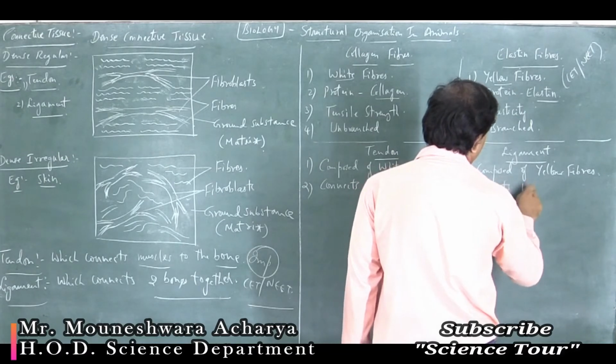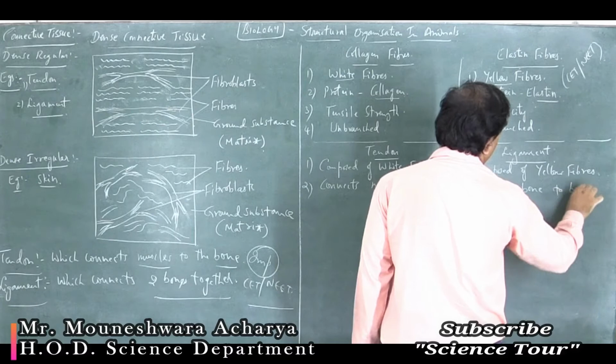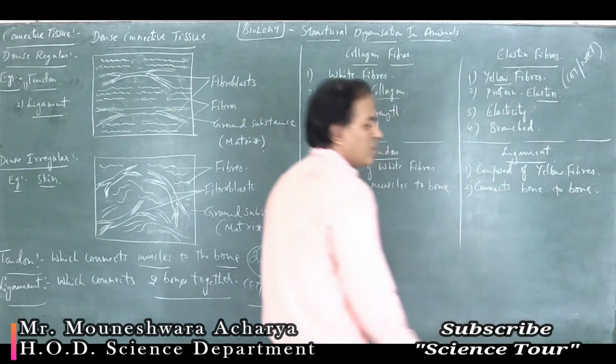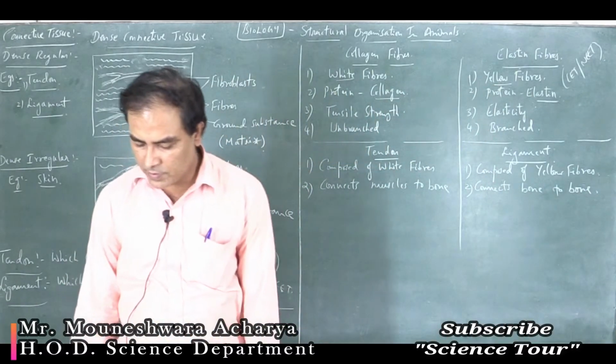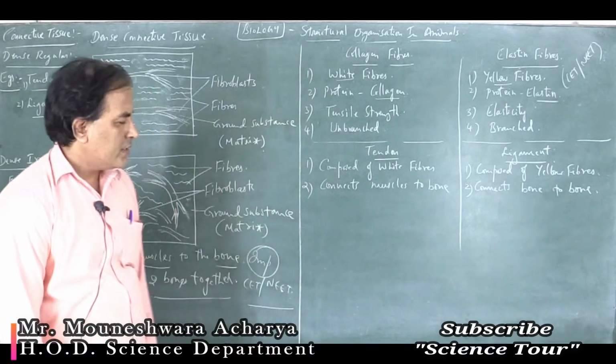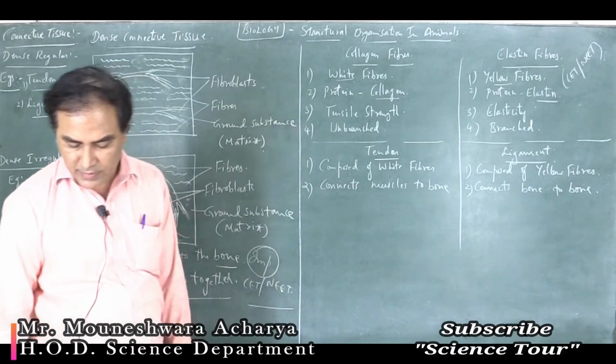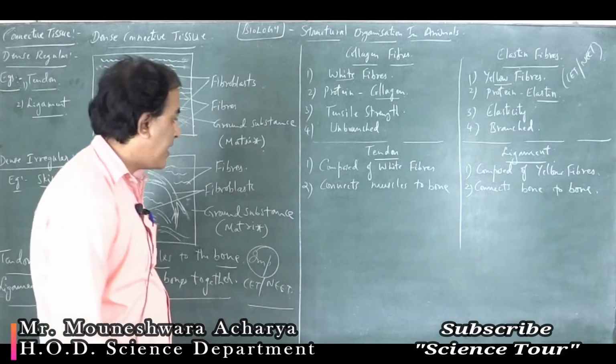Ligament connects bone to bone. Tendon is tough and inelastic.